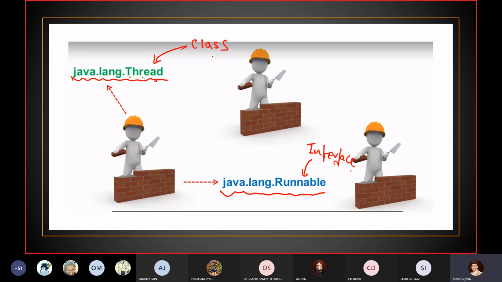Why are we performing multi-threading in Java? Because Java supports multi-threading. That means it has some inbuilt libraries, which we sometimes call packages. So if you are using threads, remember this point again: this Thread class as well as this Runnable interface are already there in the java.lang package.